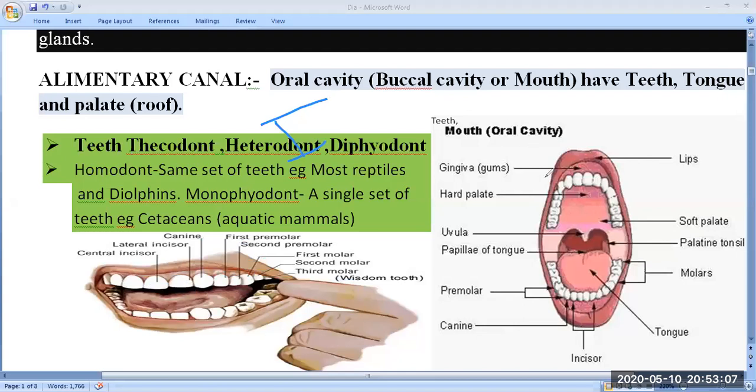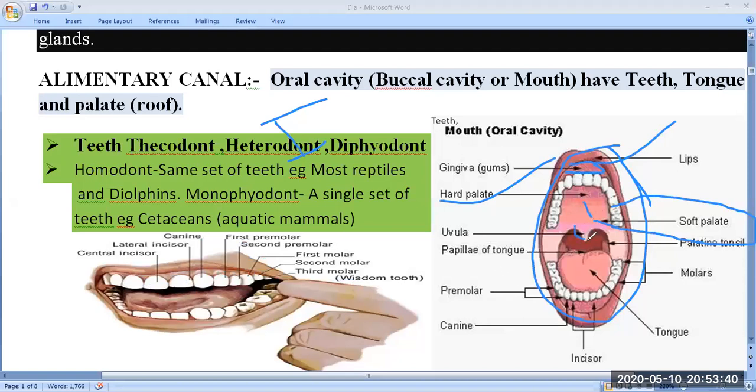Here you can see the structure of the mouth. This structure is representing the mouth. First of all, this is the mouth, these are the lips, and the gingiva, the gums, and the hard palate. Hard palate means the region towards the teeth, which is hard. If you go inside, near the neck region or pharynx region, then you will get the soft palate, then the uvula.